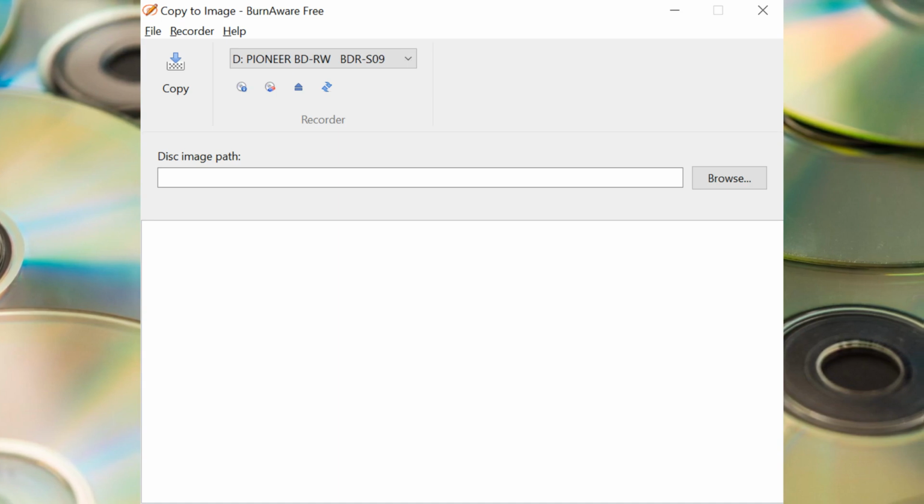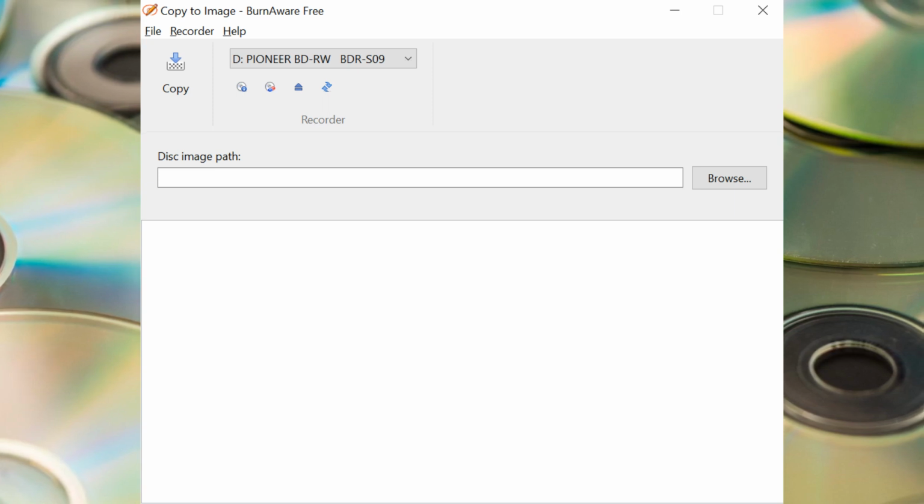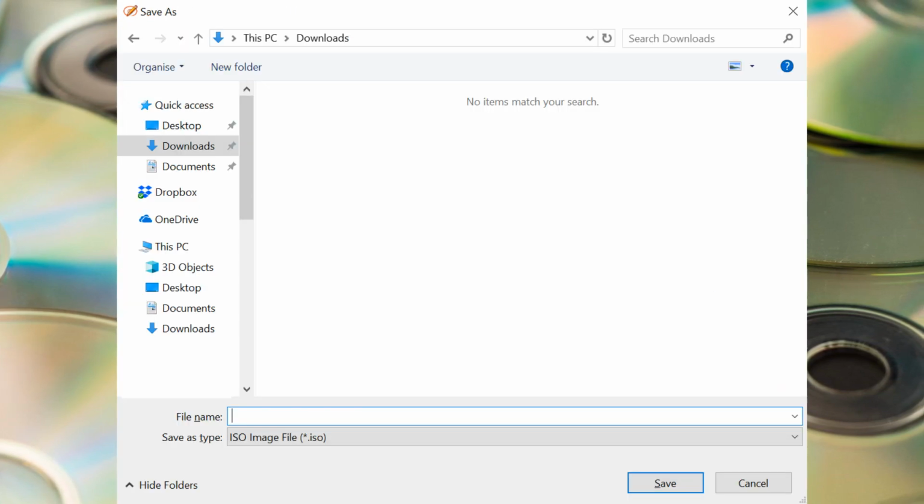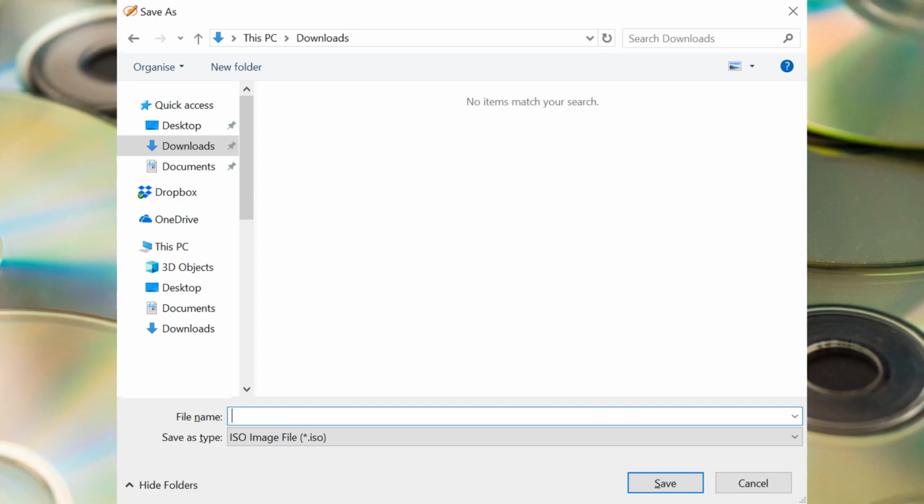If we have multiple drives, we will be able to select any one of them using the drop-down menu. Now, we need to tell the system where it should save the file which we intend to create. We click the Browse button, which leads us, by default, to our Downloads folder, although we could change this to any destination of our choosing.